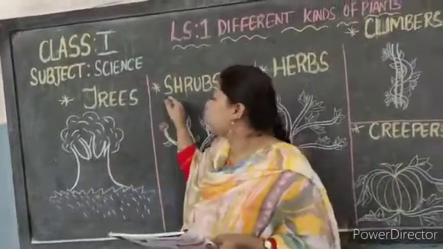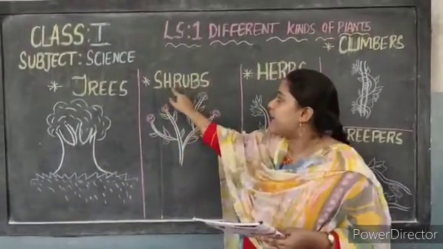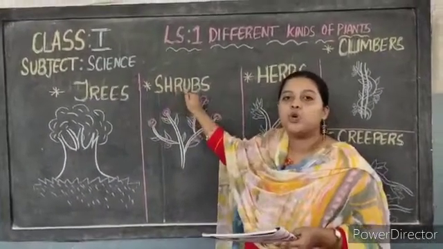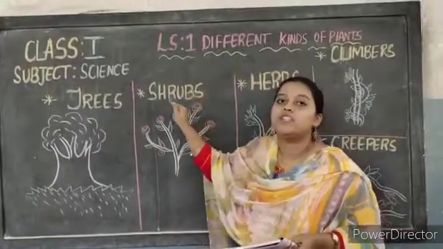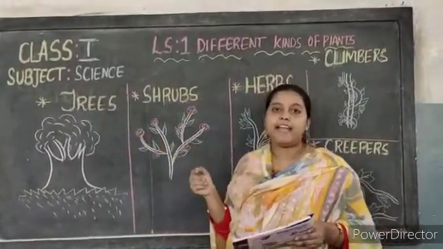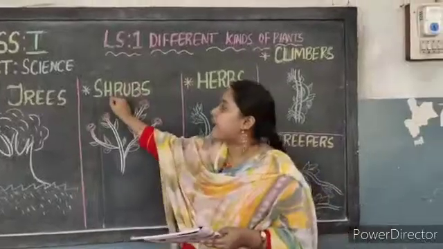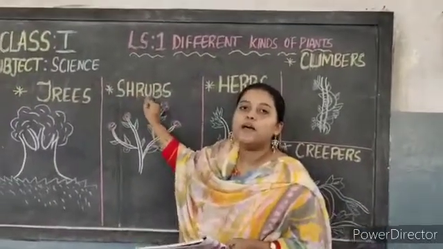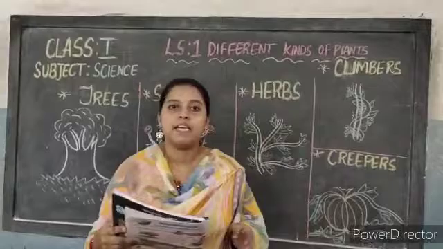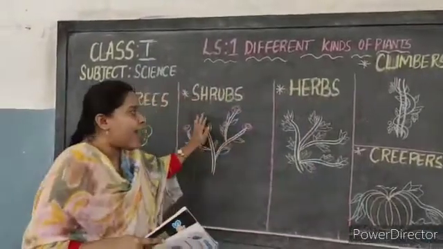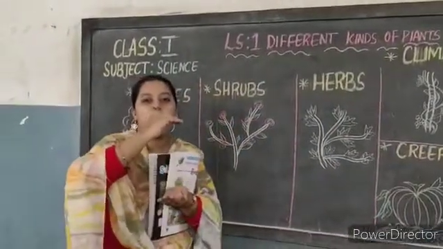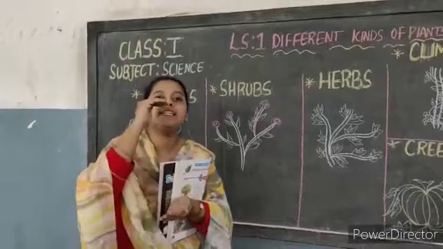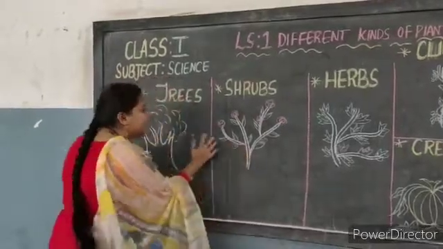Next, coming to shrubs. S-H-R-U-B-S. Shrubs. See, children, these are the plants that are smaller than the trees.